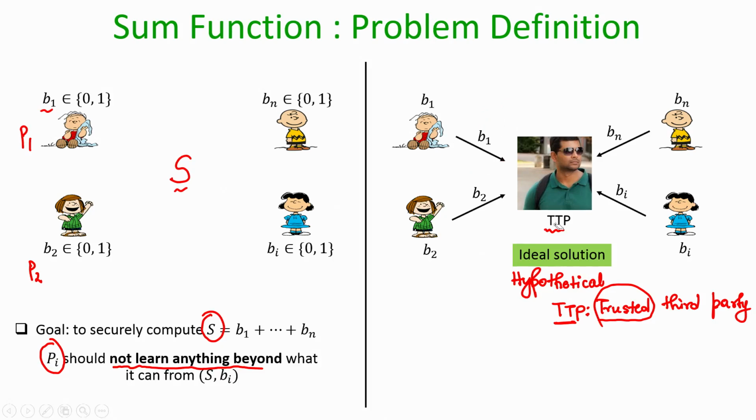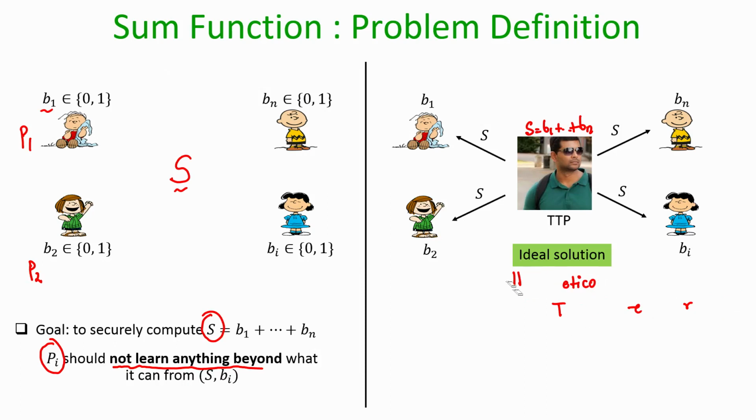Now, once this trusted third party learns all the n input bits, it can itself compute the sum because it has got all the n input bits, and then it simply announces the result to everyone publicly. That is the ideal solution. And why is it called the ideal solution?